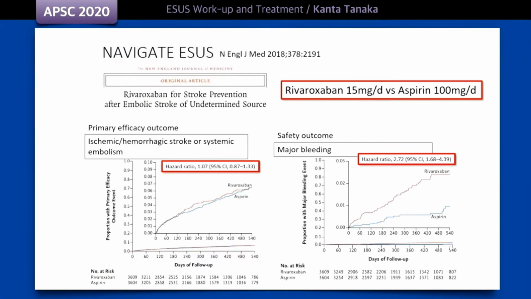Now, I'd like to move on to the overview of the ESUS RCTs. In the Navigate ESUS trial, rivaroxaban was compared with aspirin for the prevention of recurrence in patients with recent ESUS. I want to draw your attention to the survival curves of the primary efficacy outcome. The primary efficacy outcome in this trial was ischemic or hemorrhagic stroke or systemic embolism. Contrary to the hypothesis that anticoagulation should prevent recurrence, rivaroxaban did not improve the outcome. Importantly, rivaroxaban was associated with a higher risk of bleeding.